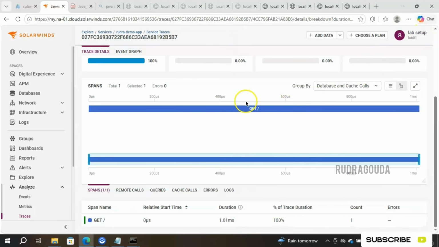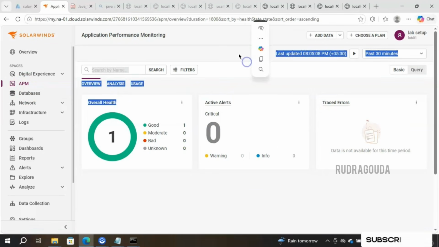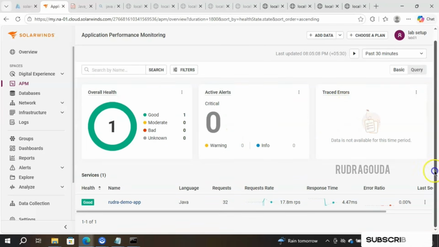So not only for one application, suppose in your environment you have multiple applications, hundreds of applications, so everything will be visible here. So this is the overview page where it will give the total number of accounts. Currently we have only one, so one. Suppose if you have hundreds of applications, it will give the count as 100, and out of 100 how many are having the issue, that information you will get here, active alerts. And if there are any traced errors, you will get here, and total overall information you will get inside this service section. To know more, just simply click on the app name and you will get the detailed information once you go inside the app.